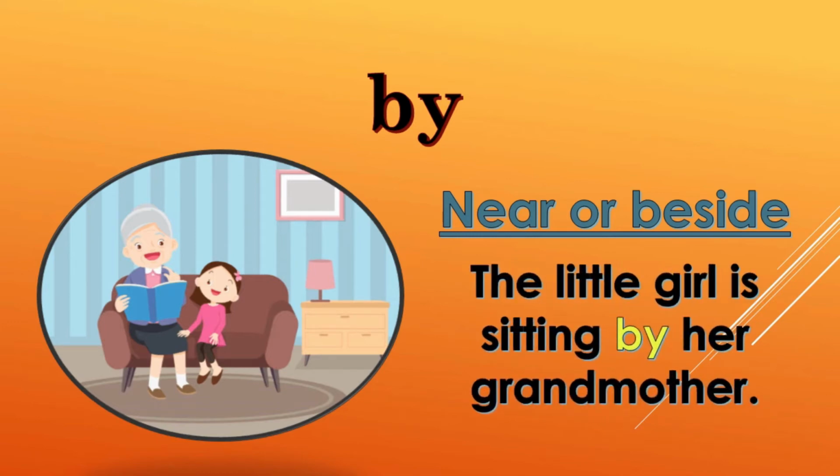The little girl is sitting by her grandmother. Means the little girl is sitting by the side of her grandmother. Therefore, to show nearness or beside something or someone, the simple preposition by may be used. Now let us discuss the next preposition.